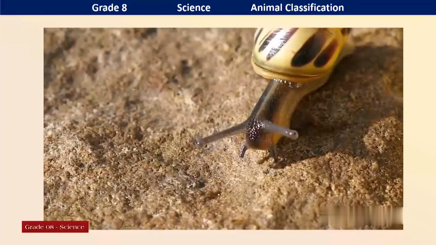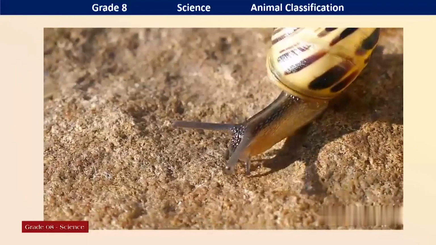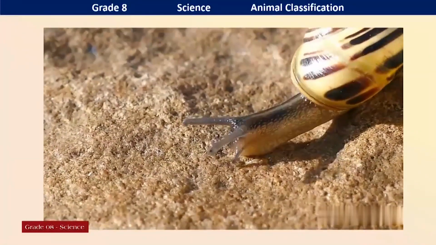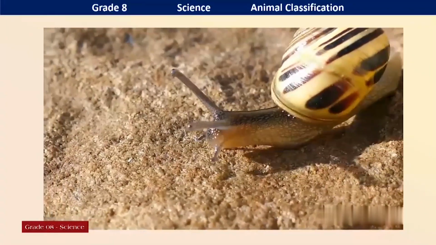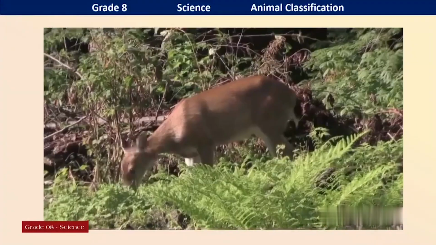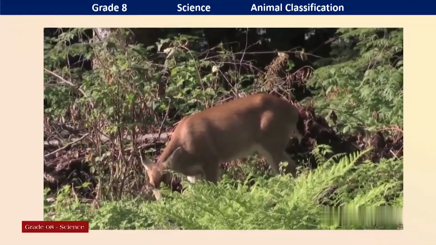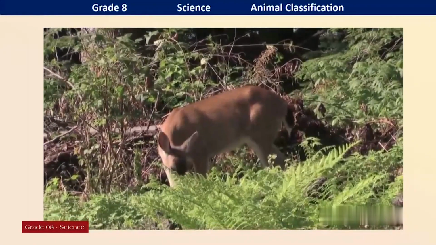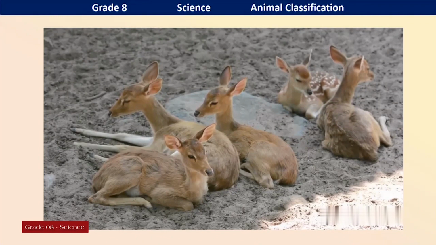Now see this small creature. You might have seen this in your home garden. So they have various adaptations. Do you know the name of this animal? It is a snail. So it has two antennas. This is another animal in the forest. So it is a herbivore animal. And it is living in herds. Now see the group of deer.